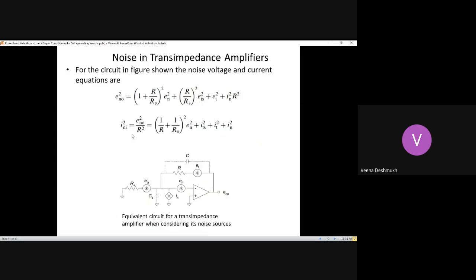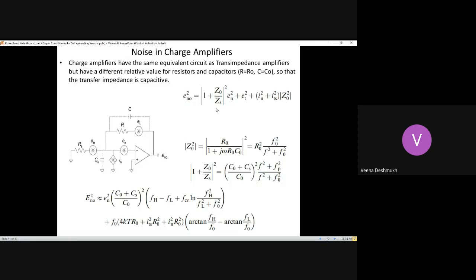So in the previous case you had 1 plus R by RS. Here it is 1 plus Z0 by ZS. That is the only change. Because here we are using impedances, it is very much dependent on the frequency. Because here it is completely capacitive at both the input and output terminals, the total impedance, the input impedance as well as output impedance, is going to be dependent on the frequency. Now, how the frequency component variation happens is like this.